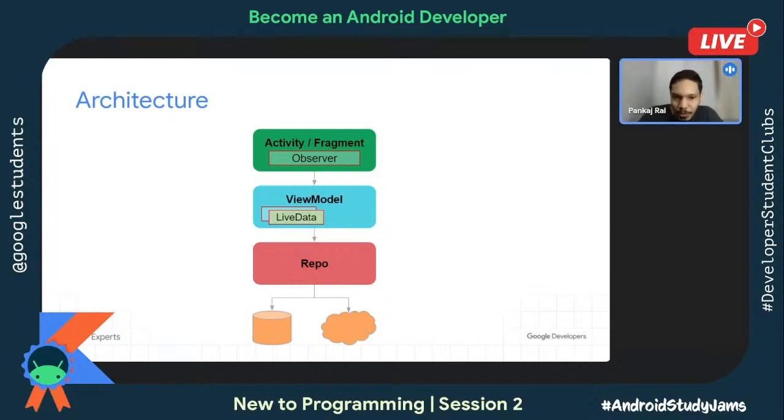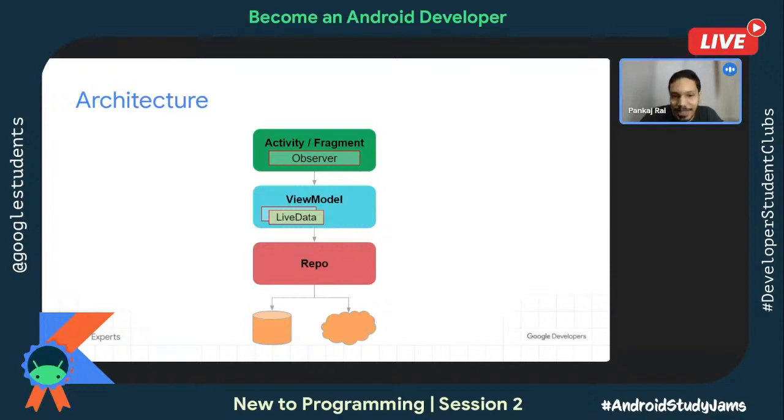The repo is doing a network call, either from the local DB or from the network. That means the API call is going to be done in the repo. Now the repo is going to give the result back to the view model, and then from the view model, you'll see the content getting pushed back to the activity or fragment. So initially the control goes from top to bottom, and the result goes from bottom to top.